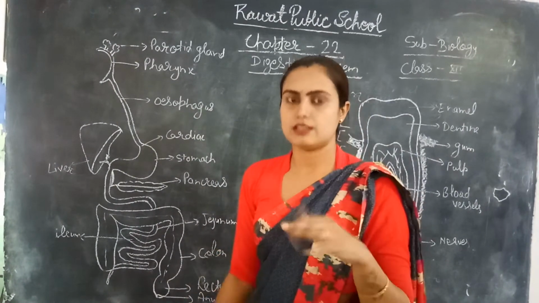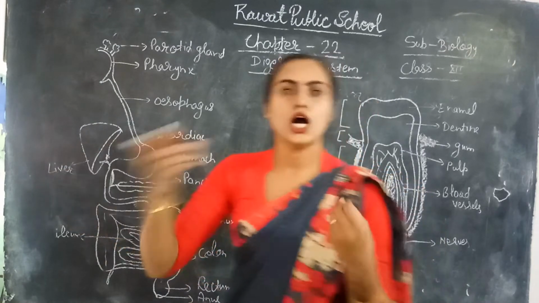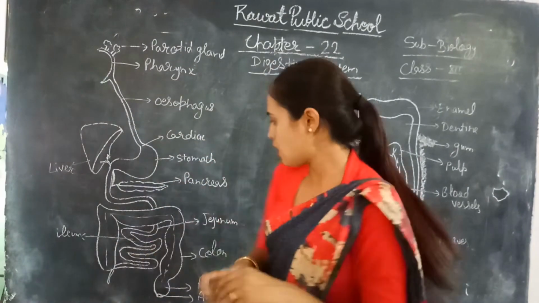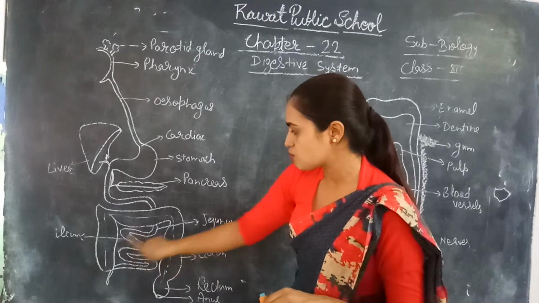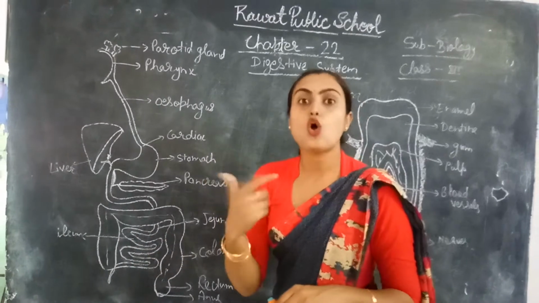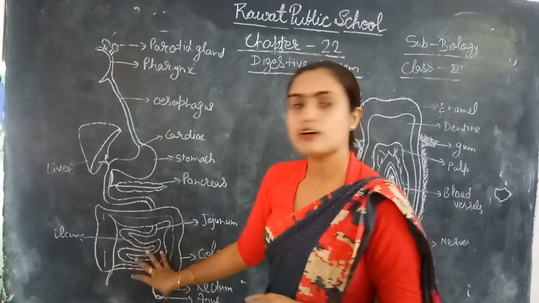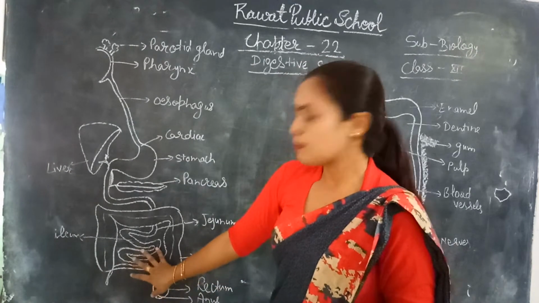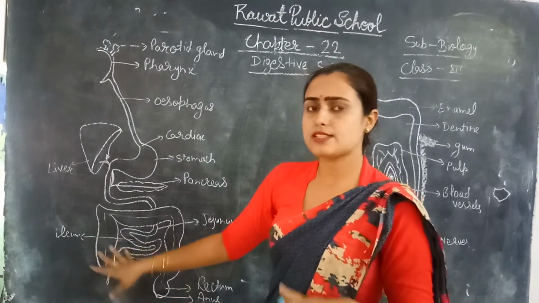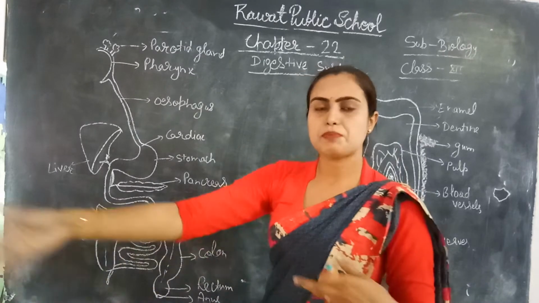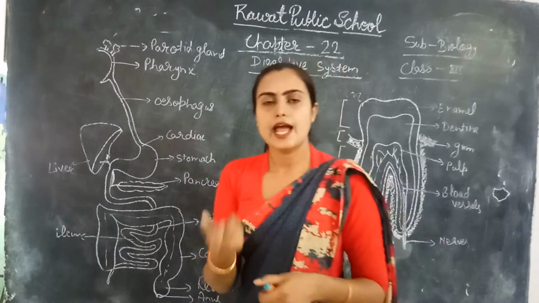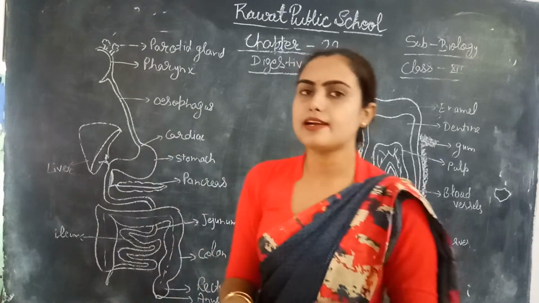But after death, its length becomes approximately 6 to 8 meters, because in the alimentary canal the small intestine is very coiled while we are living, and after that it becomes relaxed and spreads out, so the length of the alimentary canal increases after death, right?